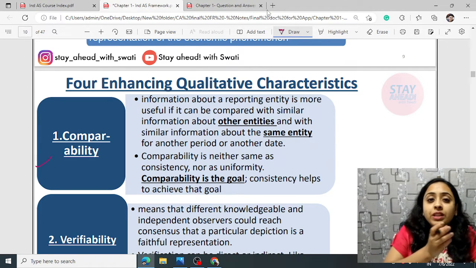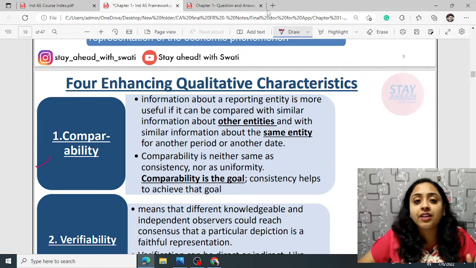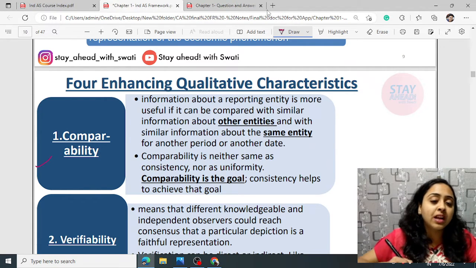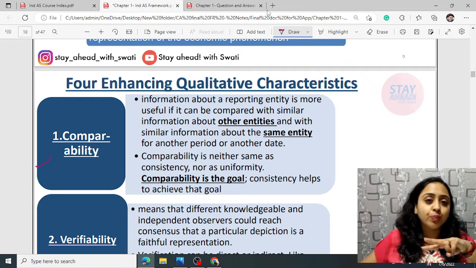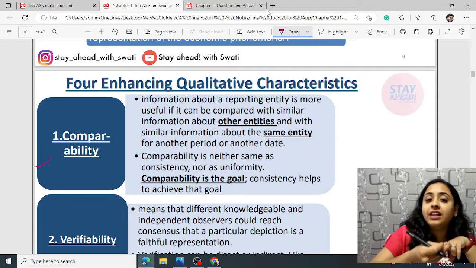While you are comparing the information with different periods, like previous year figures and current year figures, previous quarter figures and current quarter figures, this is intra comparability. If you are comparing within the organization with different periods, this is intra, within the company, within the entity. If you are comparing with other entities' data, then also it is comparability. So it can be either between 2 entities or within the entity in different periods.